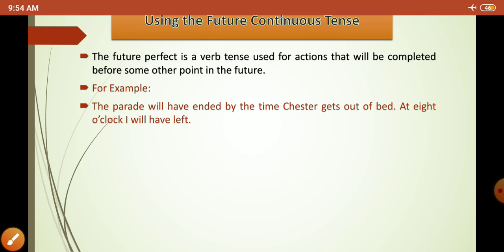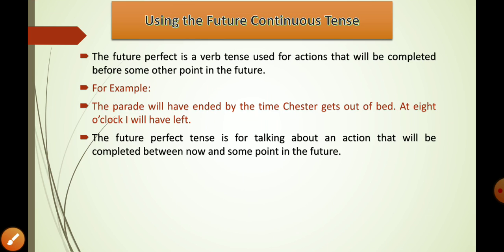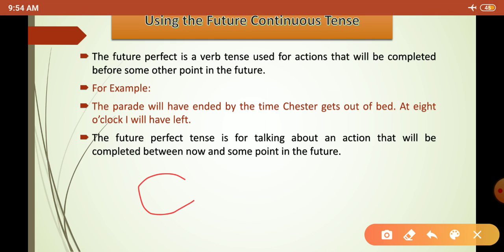So the future perfect tense is for talking about an action that will be completed between now and some point in the future, right? So suppose this is now, we are talking, and this is the future. So here it is starting maybe, and here it is ending before some point in the future.